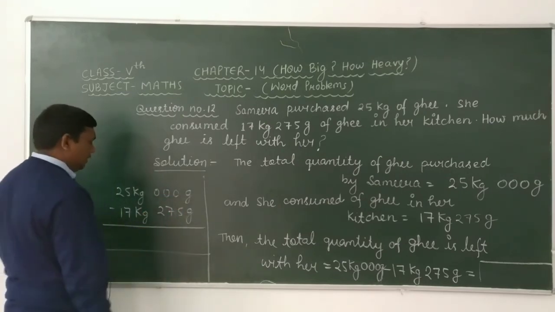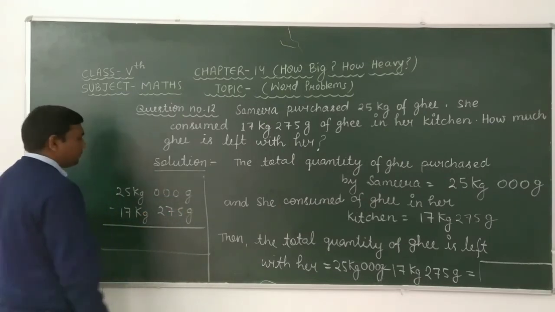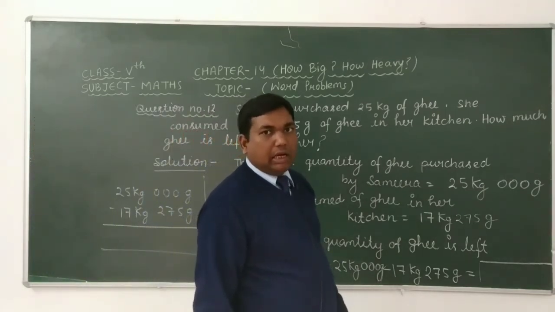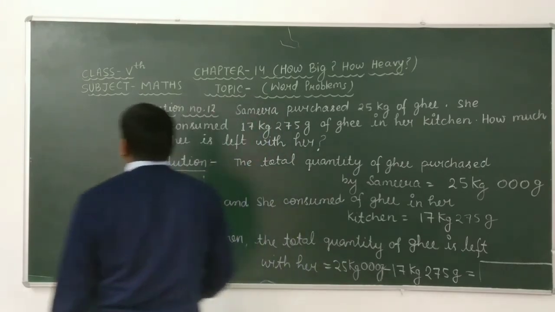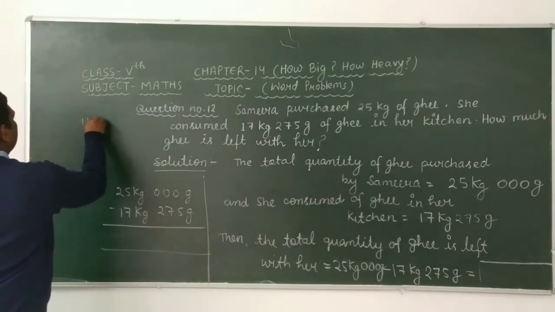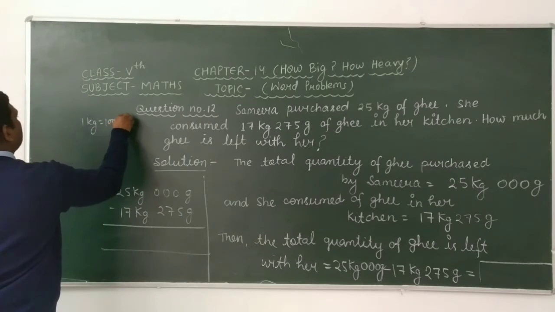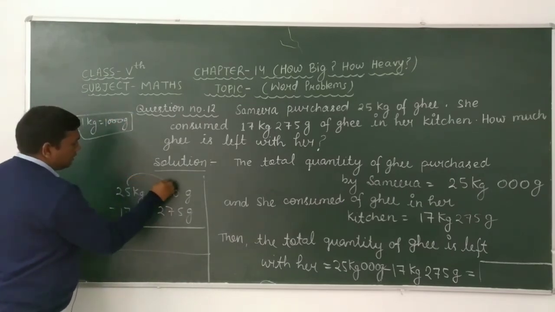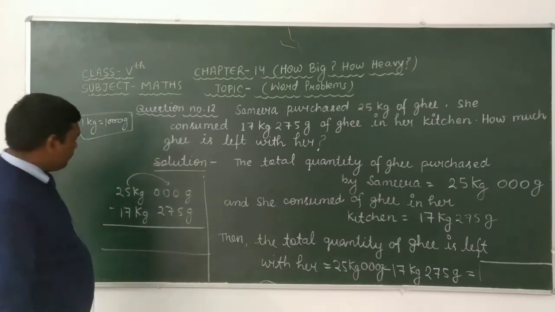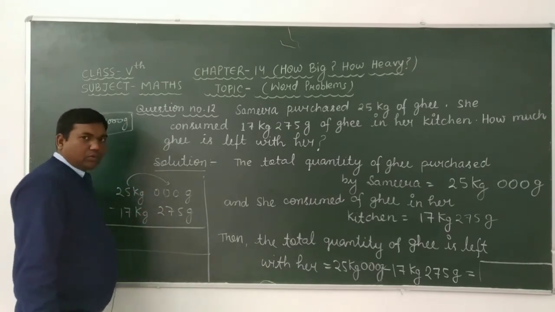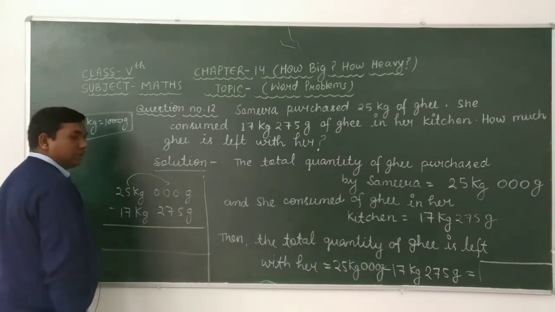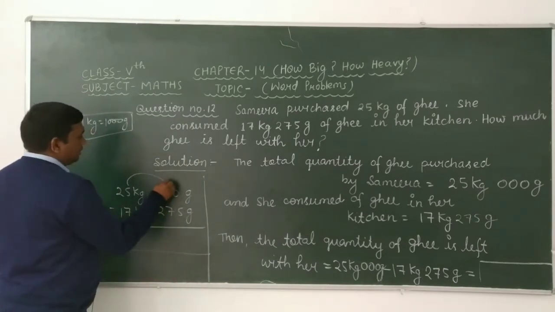Look at here carefully. Here given that 0. We know that 1 kilogram is equal to 1000 gram. Therefore here we have to take 1 kilogram as borrow, then this makes 1000.